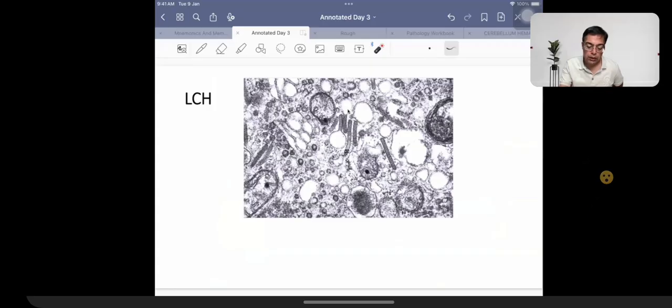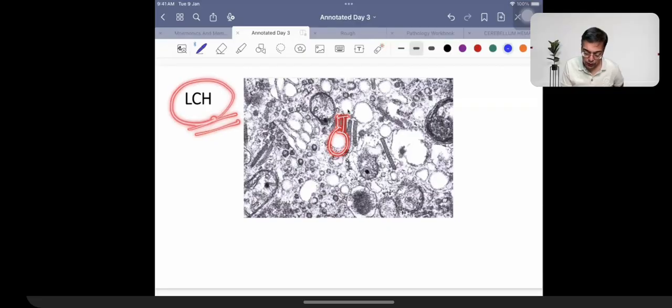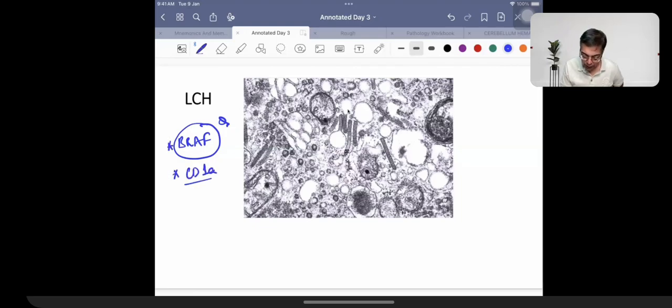Because this is what people love to ask and remember in the exam. This is talking about something like the presence of tennis racket appearance. So Langerhans cell histiocytosis. Again, something that you associate with BRAF mutation. Birbeck granules, BRAF mutation. That is what you need to remember. Also, what you need to remember over here is going to be the markers CD1a,